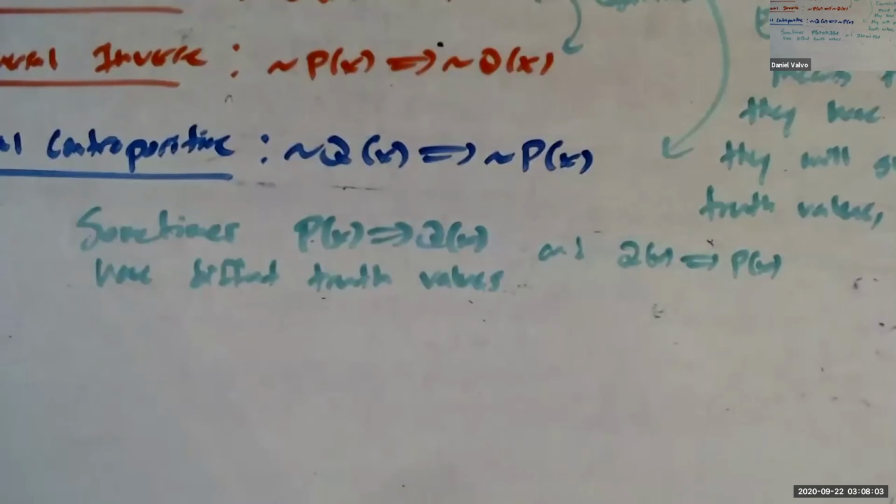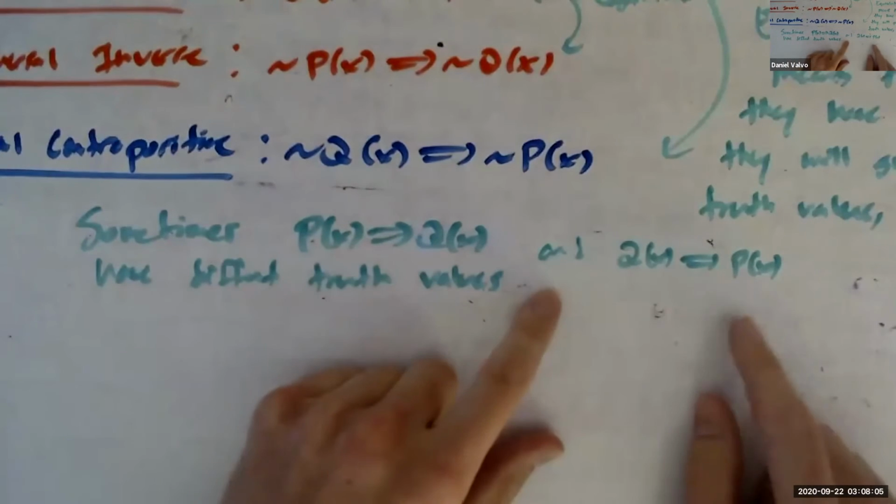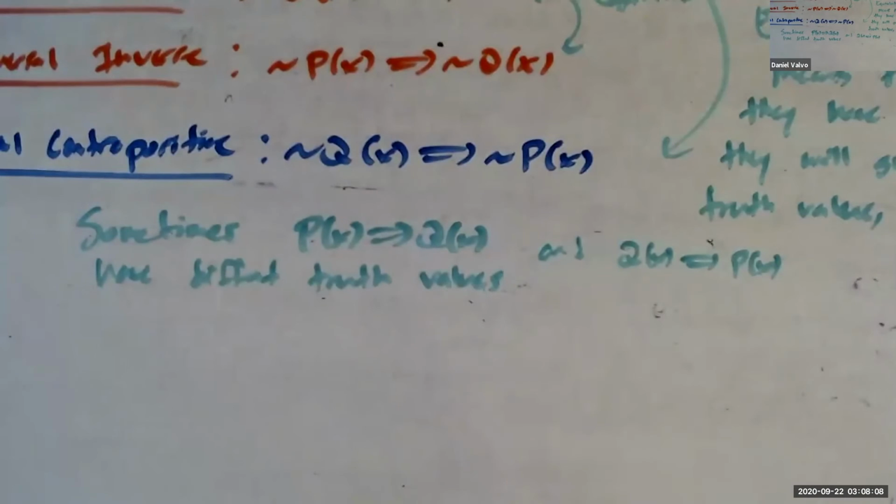They're just different statements. P of x implies Q of x, and Q of x implies P of x are just two totally different statements. They're saying different things. They happen to have some of the same letters, but they're different. Two different things can be true at once. That doesn't mean they were equivalent, it just means we had a coincidence, right? So, for example,